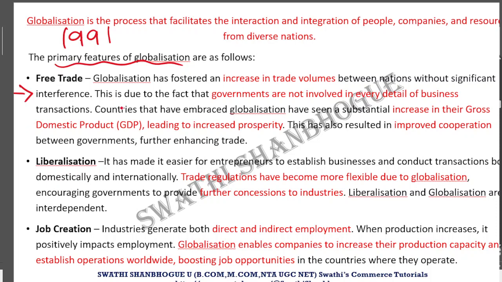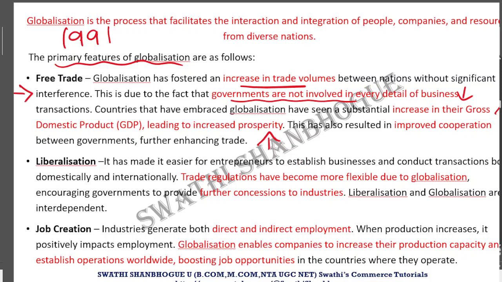Okay. So the first feature is free trade. What did globalization give to the entire economy? It gave free trade. It increased the trade volumes, and government intervention was drastically reduced. Because of this lessened government intervention, the private sectors have been given a great amount of freedom, and now they can take part in these trade activities on a larger scale, and this increased the GDP, which is your gross domestic product, and it led to an increase in prosperity.